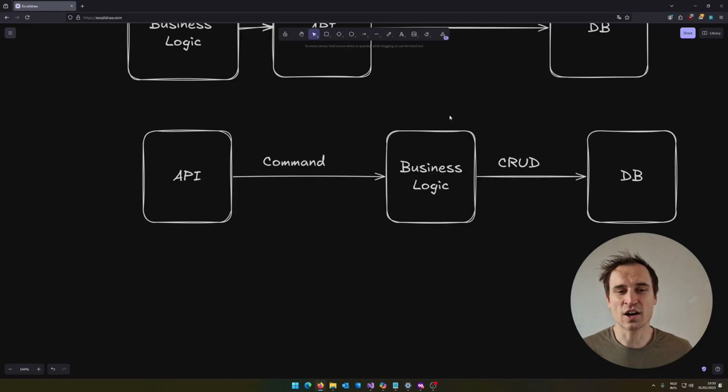So generally speaking, I prefer commands over CRUD operations. You don't have to do that per se. If you have a simple application, CRUD operations will work just fine. But if something gets more complicated or potentially will become more complicated in the future, commands are actually quite nice.